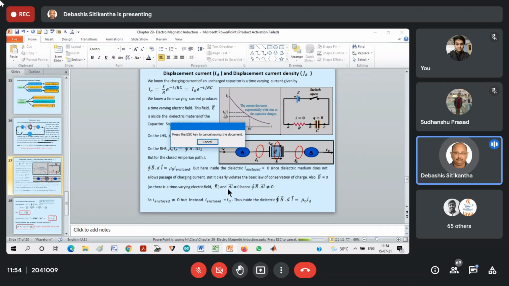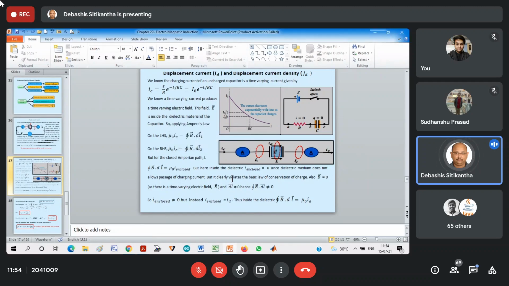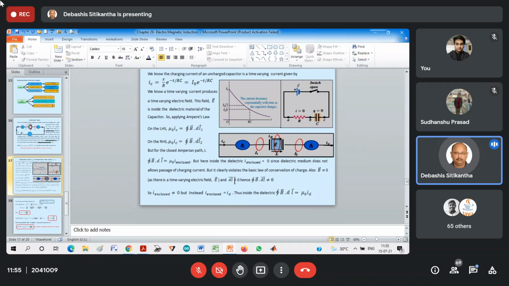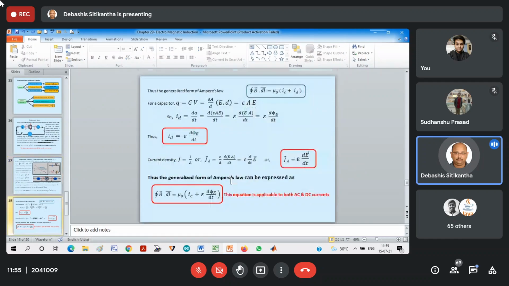If you have any sort of doubt, please clear it right now. I know this is a new concept to you all because till now we have only been dealing with conduction current. So please don't get confused with this conduction current. There is something also known as displacement current, and displacement current is nothing but the current flowing through any electric field. Okay, any doubt? Or should I move further?